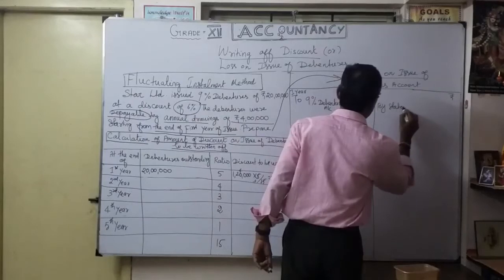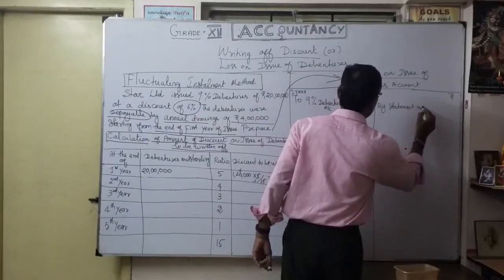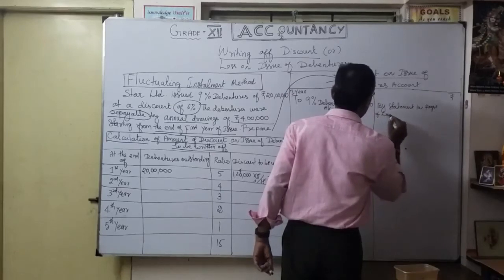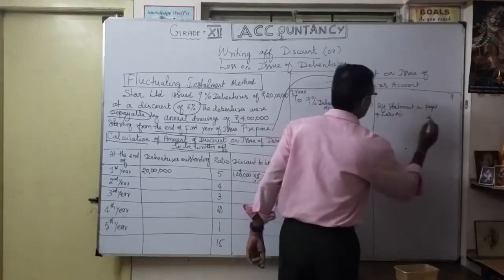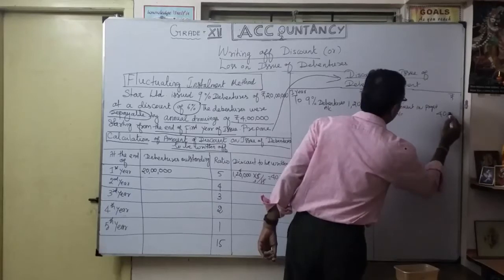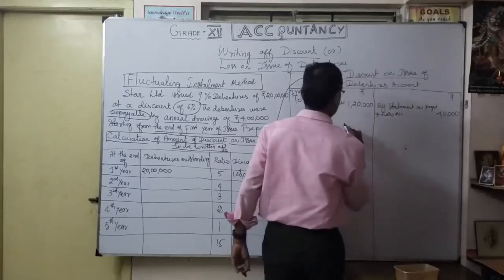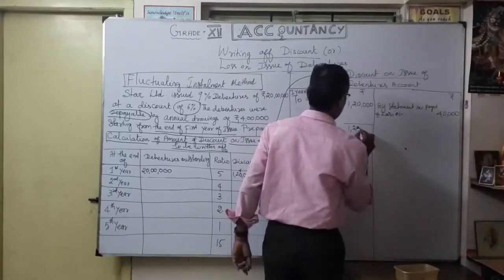So by statement of profit and loss account, 40,000. So balance how much? 1,20,000 here.